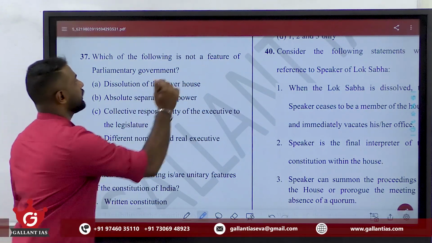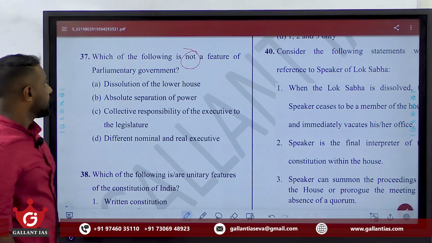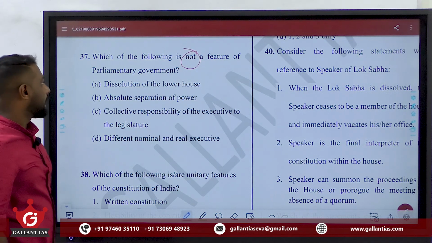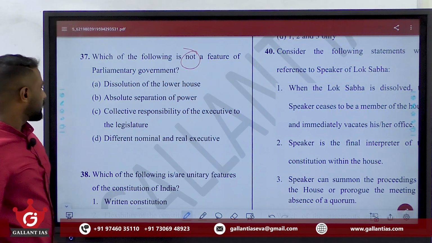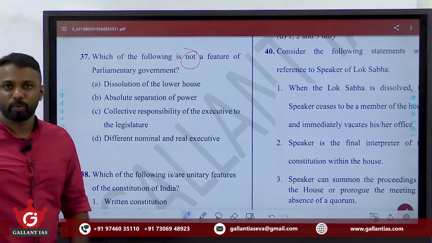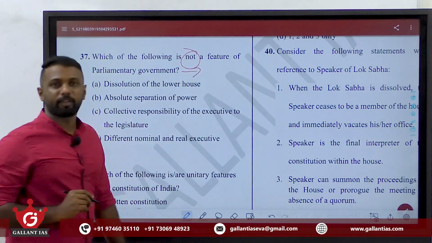Which of the following is not a feature of parliamentary government? Dissolution of the lower house, absolute separation of powers, collective responsibility of the executive to the legislature, different nominal and real executive. So here you must know what is a parliamentary form of government.